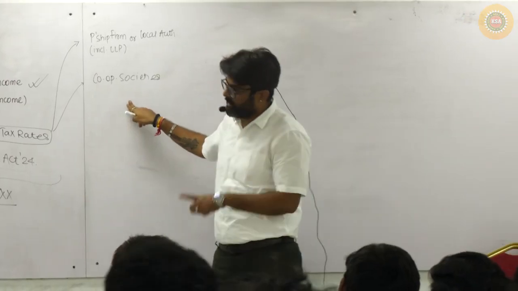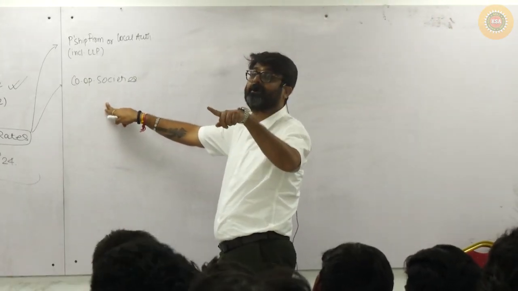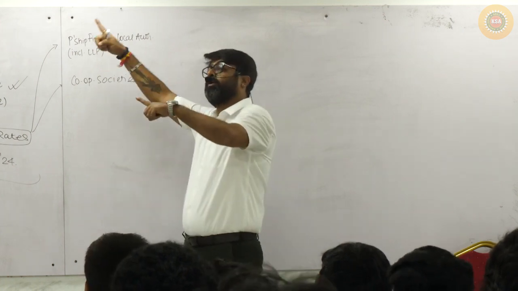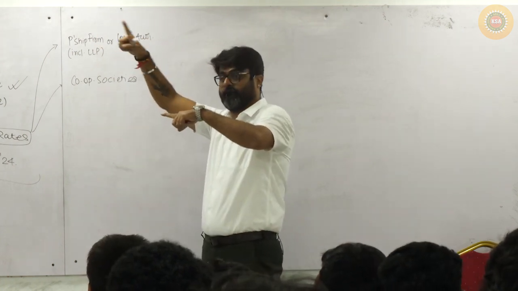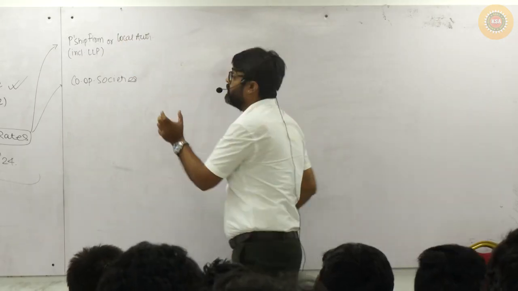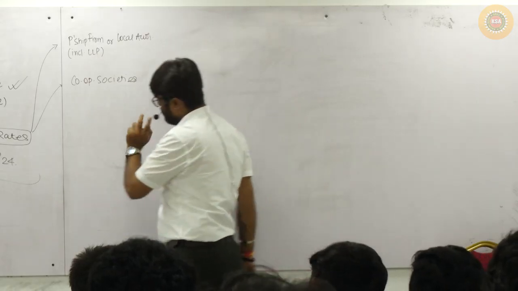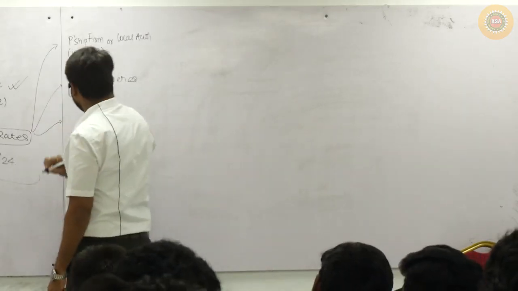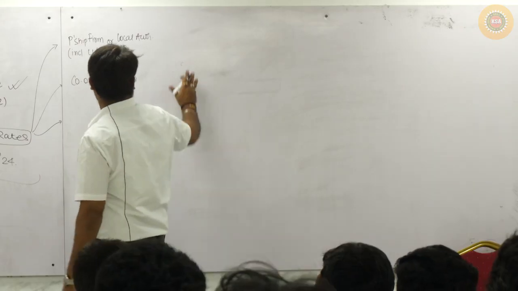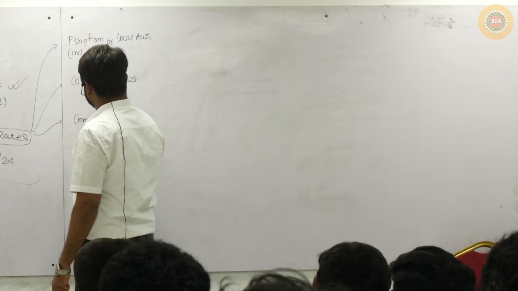See, cooperative societies are AOPs only. For all AOPs we have already checked the rates, but for the AOP which is a cooperative society, the rate is different. Then, after cooperative society, there are companies.